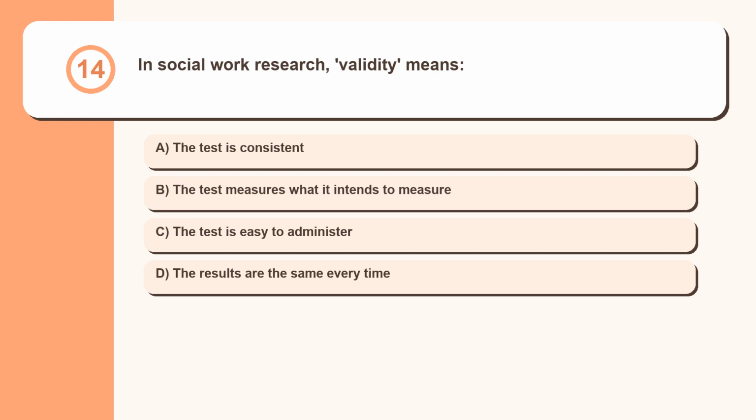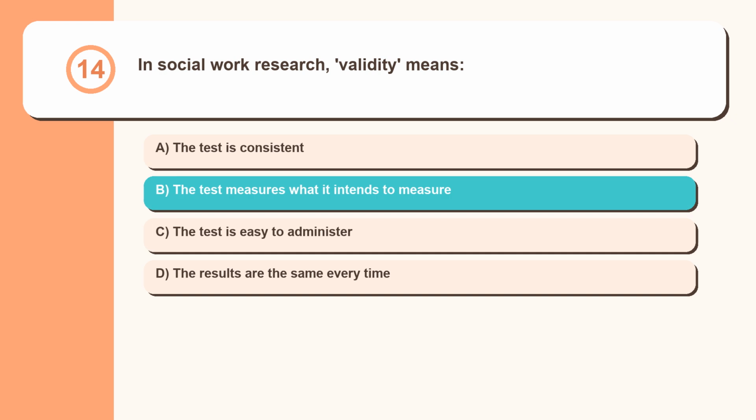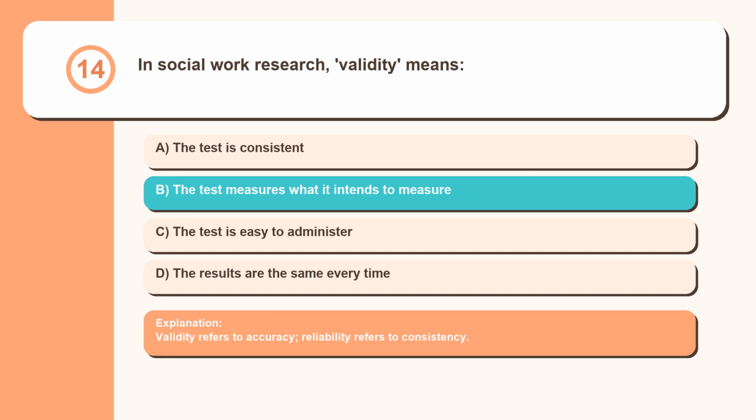Question 14. In social work research, validity means the test is consistent. The test measures what it intends to measure. The test is easy to administer. The results are the same every time. Validity refers to accuracy. Reliability refers to consistency.